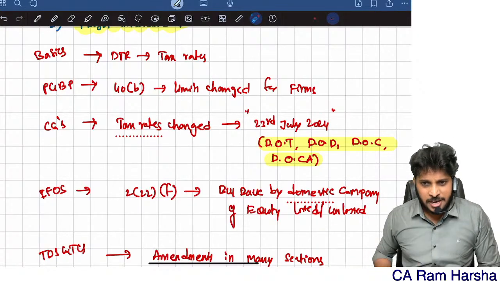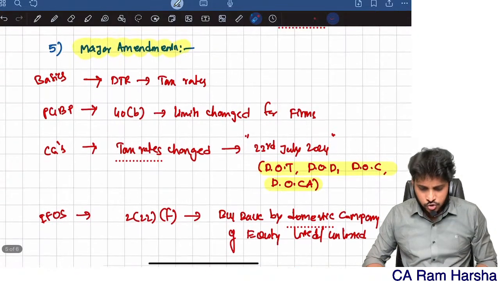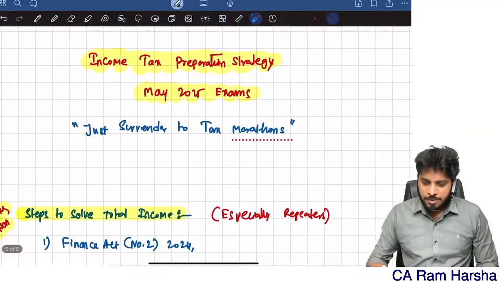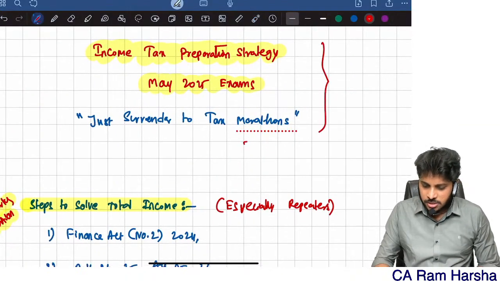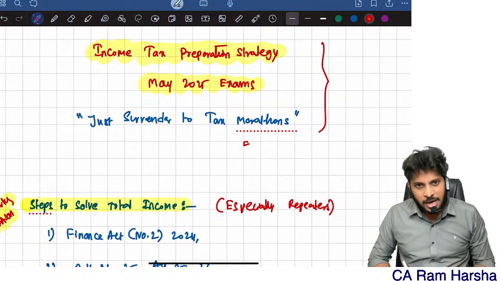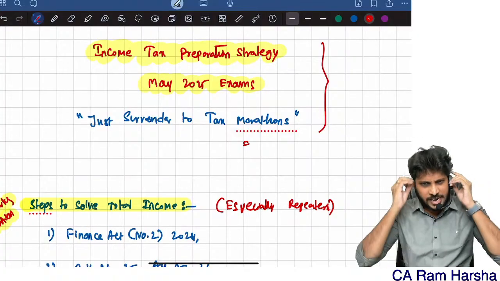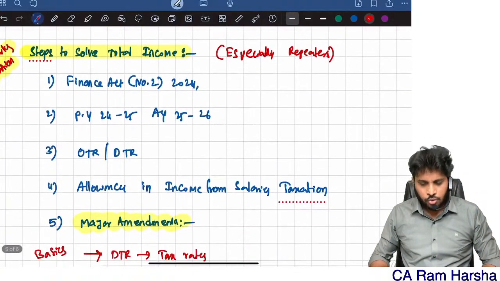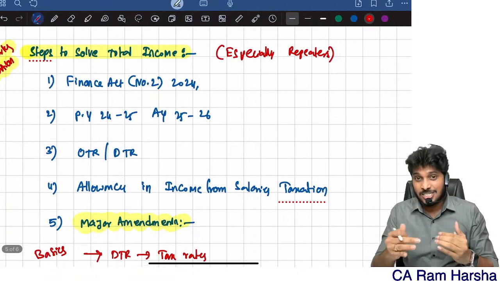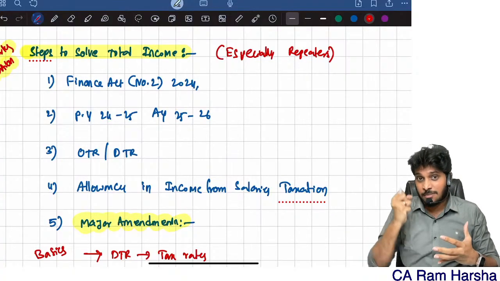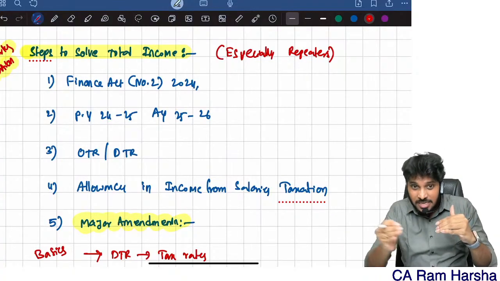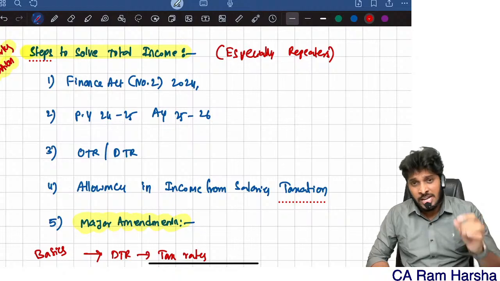You people can reply to me. Okay. So what is the preparation strategy? I already told you, just follow whatever we have discussed in the marathon. Very simple. Every chapter is important guys in income tax. So in the same order, because in income tax and GST, you don't even have the flexibility to start with some chapter randomly. No, you have to revise in the order in which we discussed in the marathon.